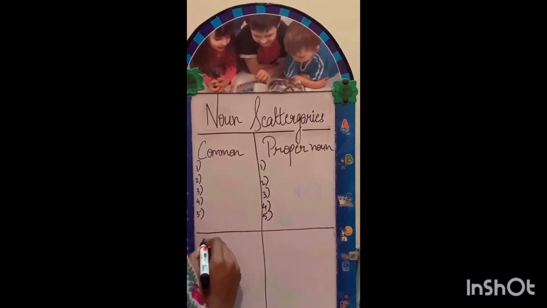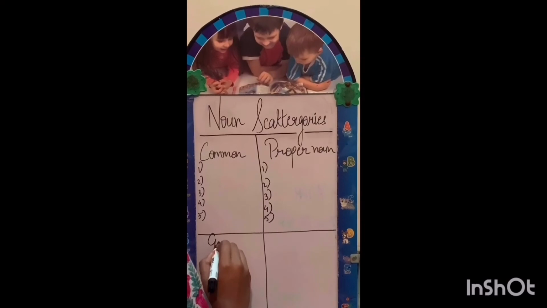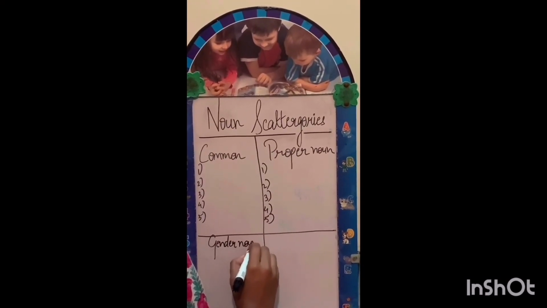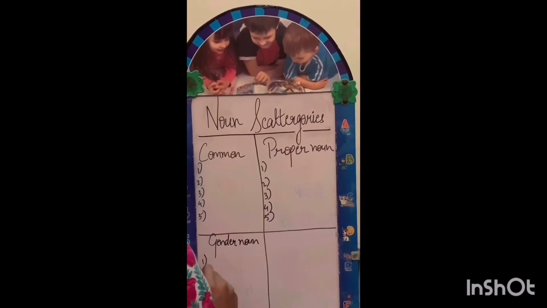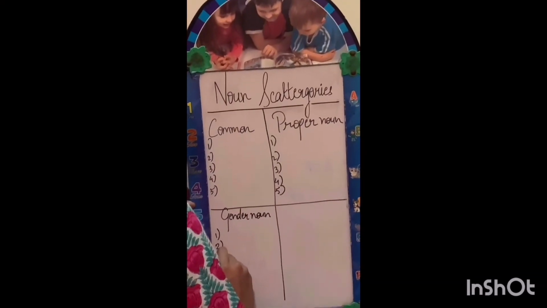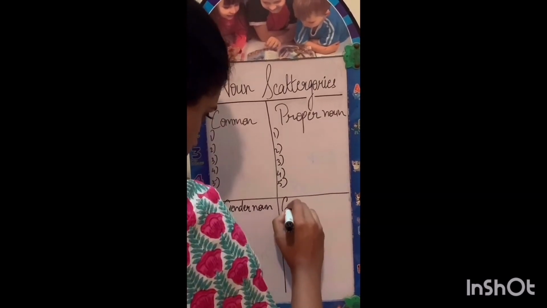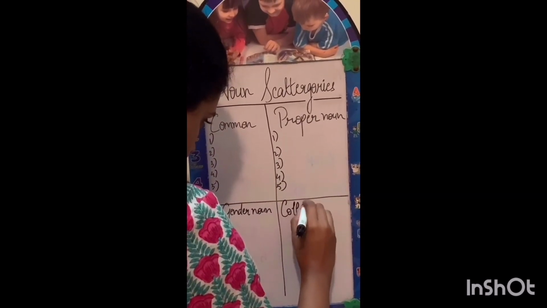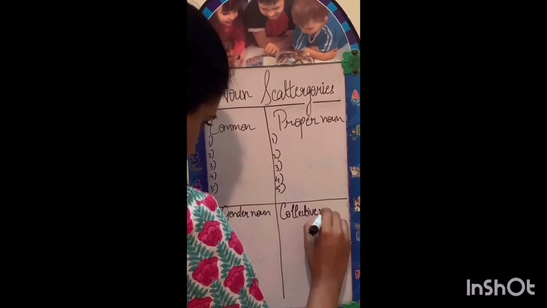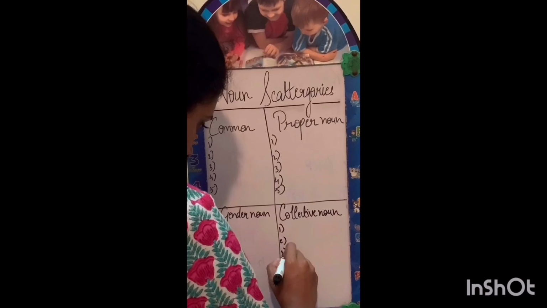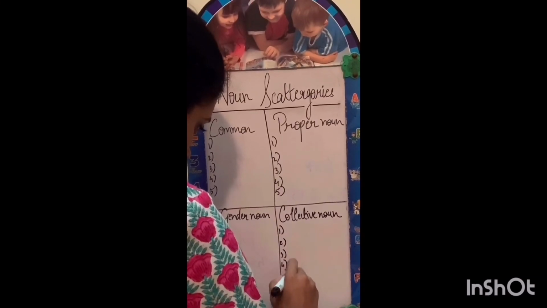Moving to the next column, so common and proper is done. We move to the third that we had learned, which was the gender noun category. Again, here you have to try and remember all the gender nouns that you recollect from the exercise that I did with you. Again, 5 of these examples. Moving to the collective noun, which is the last category, try and remember any 5 collective nouns and jot them down.